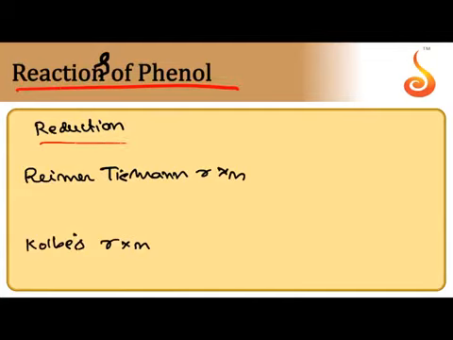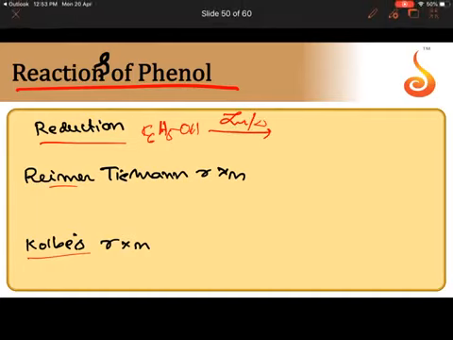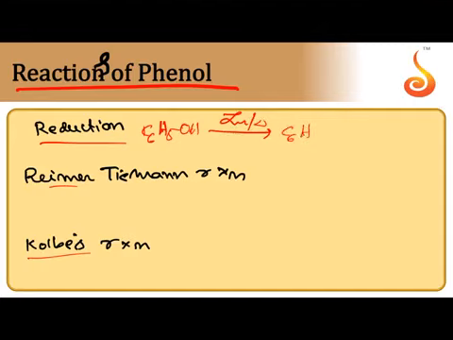Next, reactions of phenols: reduction reaction, Reimer-Tiemann reaction, and Kolbe's reaction. When phenol, C6H5OH, is subjected to reduction by zinc dust, we can get benzene. This is one of the preparation methods for benzene. Reimer-Tiemann reaction, this is an important one.